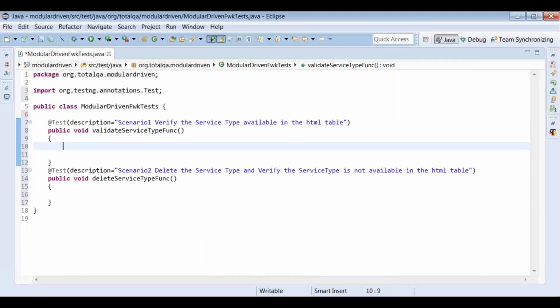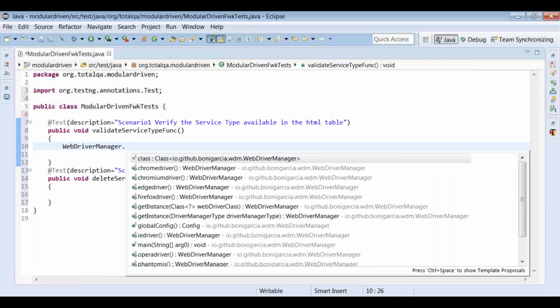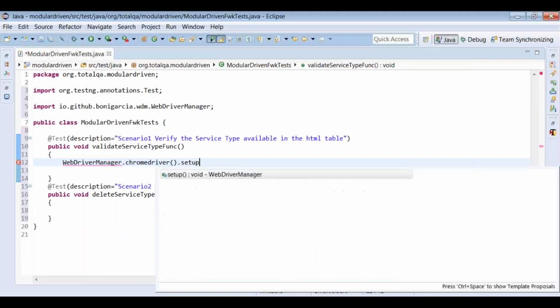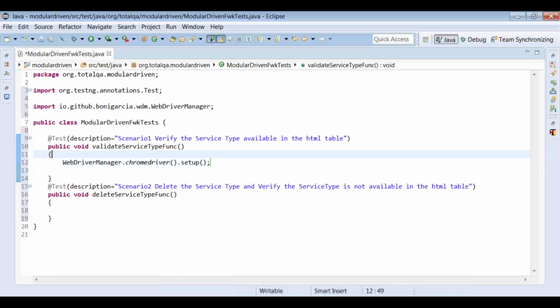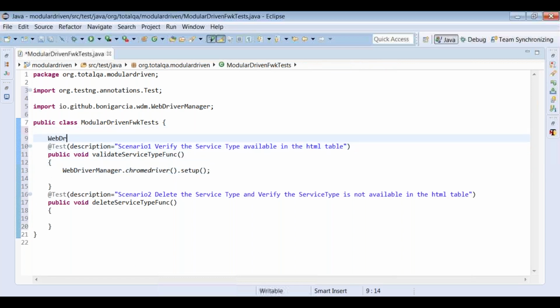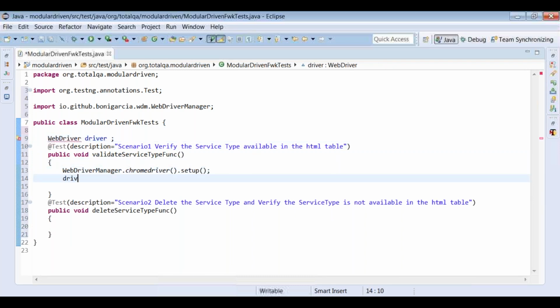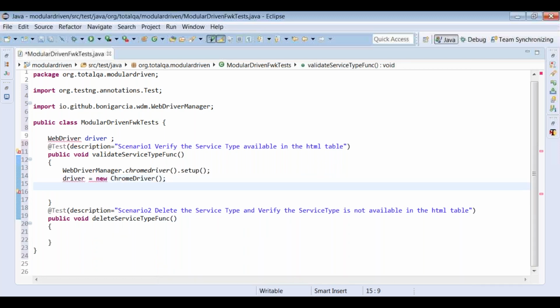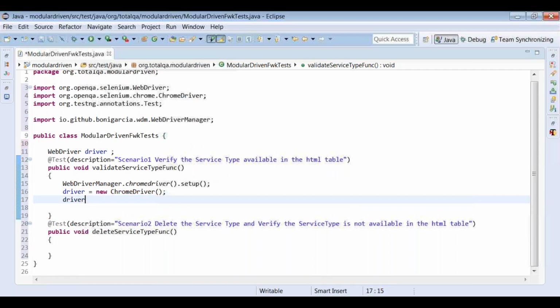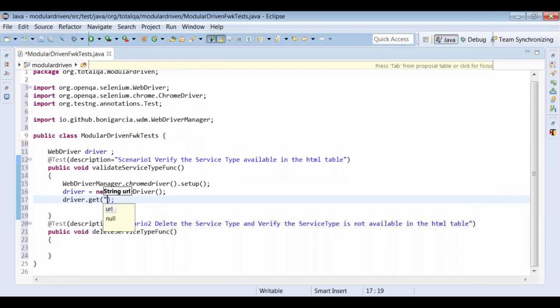So before that, we have to launch the browser. So we can mention here WebDriver manager dot Chrome driver dot setup to launch the browser. Then we can mention here web driver here, and we can initialize the driver here, new Chrome driver. That's it. Then we will launch the URL, driver.get, put the URL here.